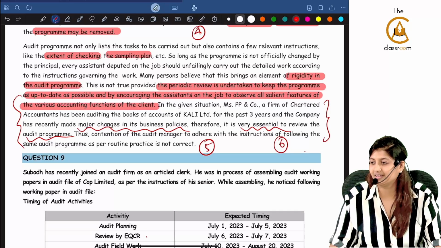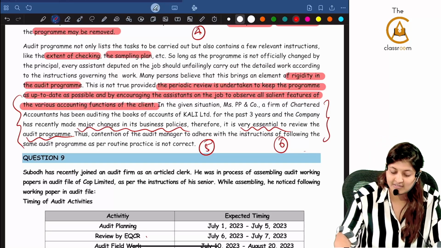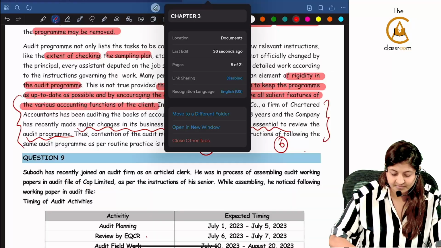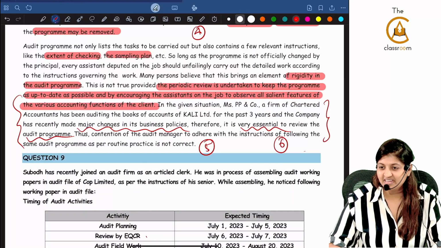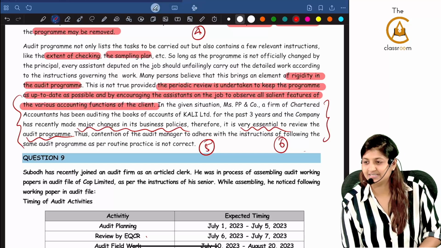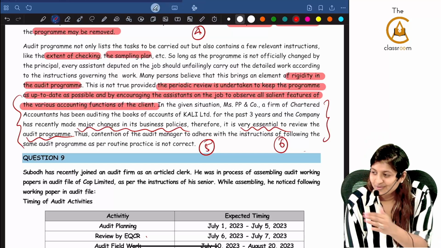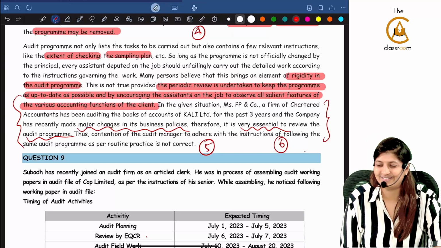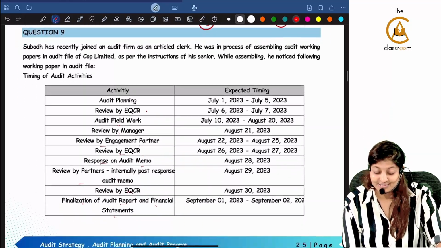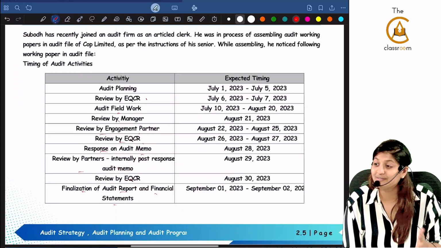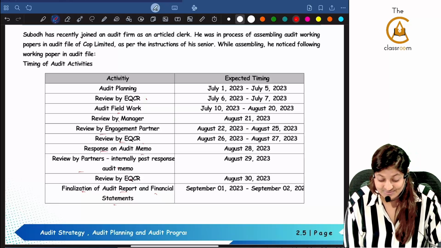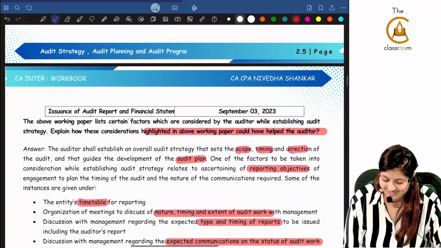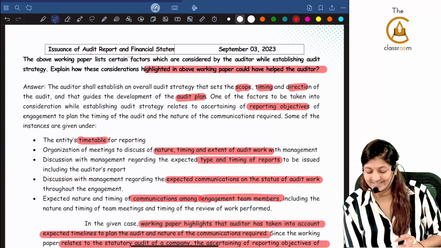Now, very different question. Please mark it. Very, very different question. Maybe if they ask this question, 3 out of 100 people will write the answer. And you all will write. Definitely once you see this big, everyone will get scared. You all will become happy. Yes or no? Super question. Very nice. I will tell all the reporting objectives. Like that you will start writing.